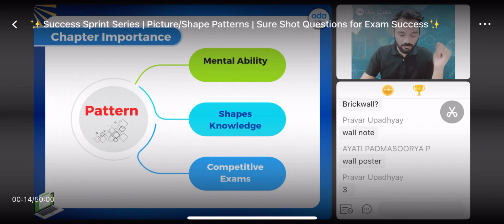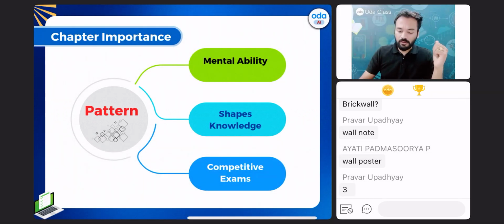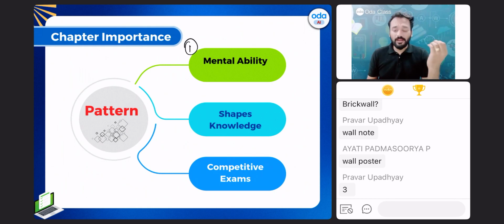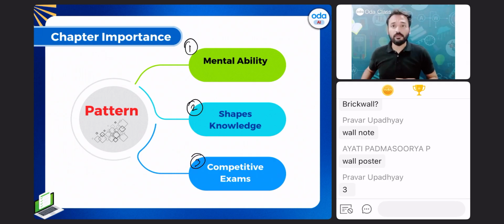Regarding three things, beta, that are very, very important. Number one, it is very useful for increasing and enhancing your mental ability. Second, the shapes knowledge you'll be gaining, real life shapes which you see, things that repeat again and again, forms a pattern that we will be looking into. And third, it will be very important for your competition exams as well.